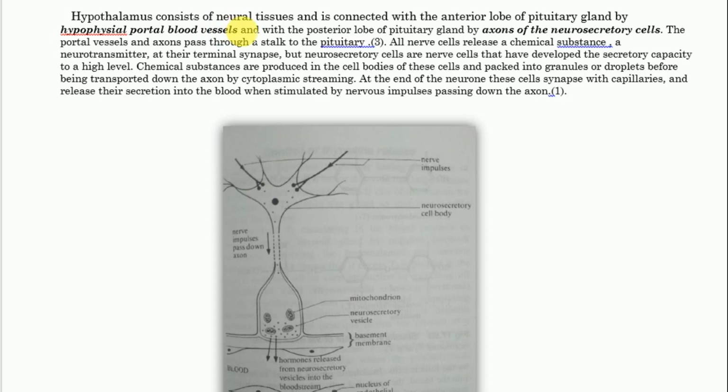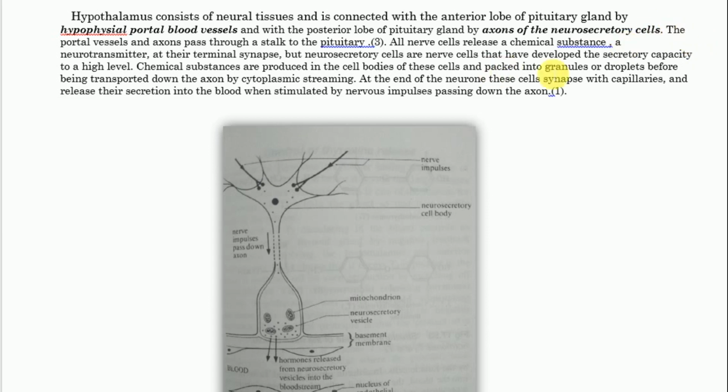Hypophyseal portal blood vessel ndio ambayo nikuonyesha hapo juu, and with the posterior lobe of pituitary gland by axons of neurocirculatory cell. Kwa unaona connection between the hypothalamus and the posterior lobe of pituitary gland na anterior lobe of pituitary gland zimetofautiana. Anterior lobe is by hypophyseal portal blood vessel, while posterior lobe is by axons of neurocirculatory cells.